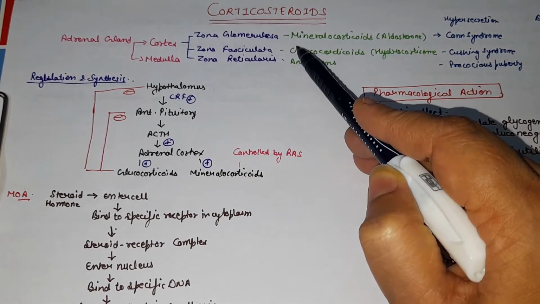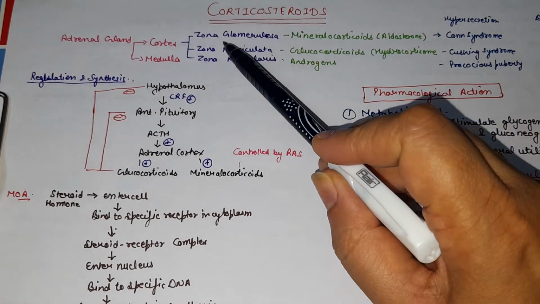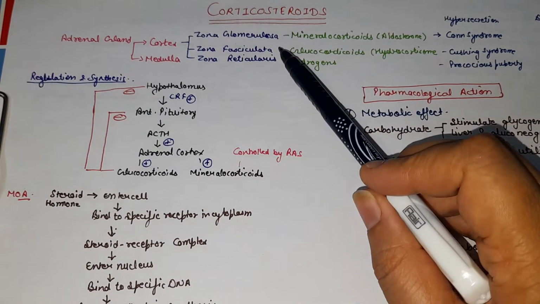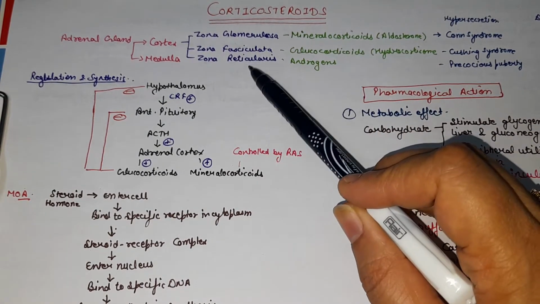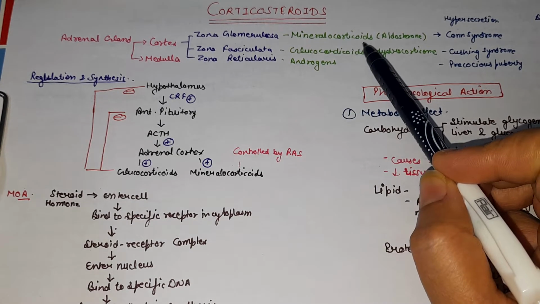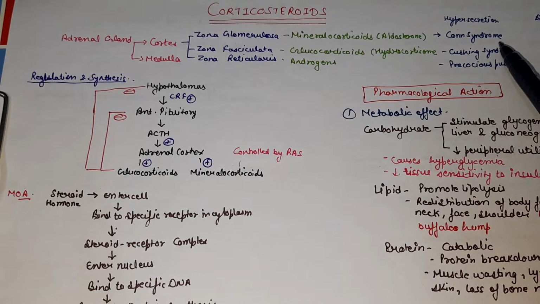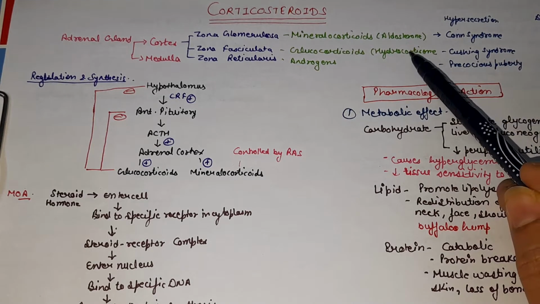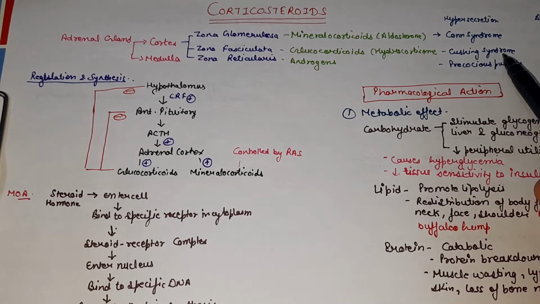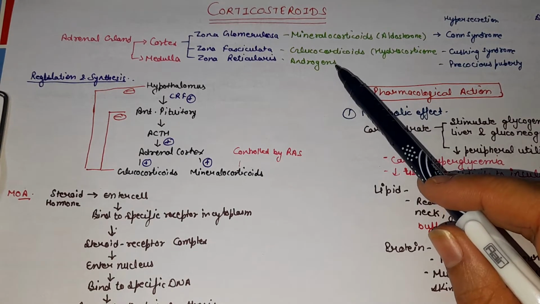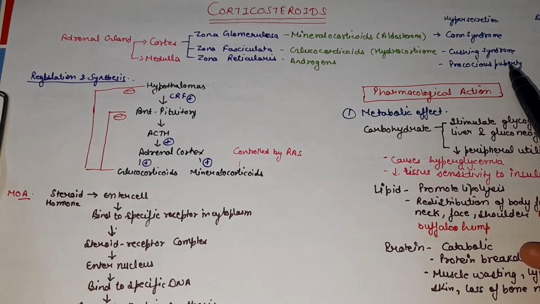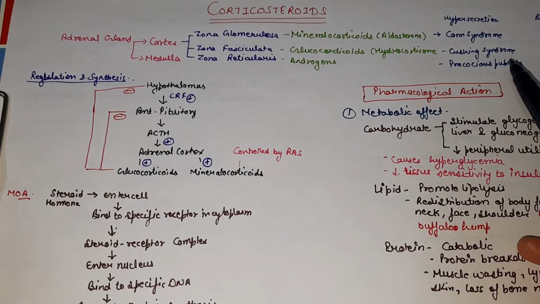The mineralocorticoid, that is aldosterone, is secreted from the zona glomerulosa, glucocorticoid is secreted from zona fasciculata, and from zona reticularis androgens are secreted. If there is hypersecretion of mineralocorticoid, it will lead to Cone syndrome. If there is hypersecretion of glucocorticoid, for example hydrocortisone, it will lead to Cushing syndrome. As we discussed in androgen, hypersecretion of androgen leads to precocious puberty, and their deficiency causes Addison disease.